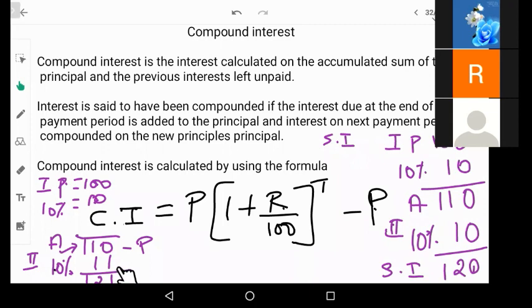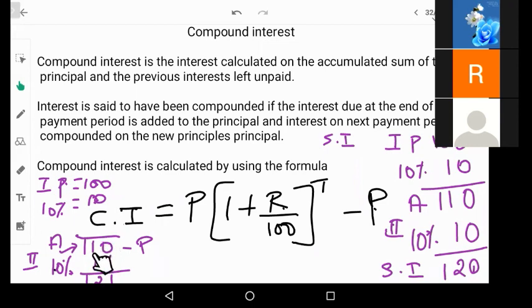Did you understand? So in compound interest, it is not the direct principal, but it will be the accumulated sum. This is the accumulated sum. Accumulate is adding together. So the accumulated sum of the principal will be taken here from the previous value.